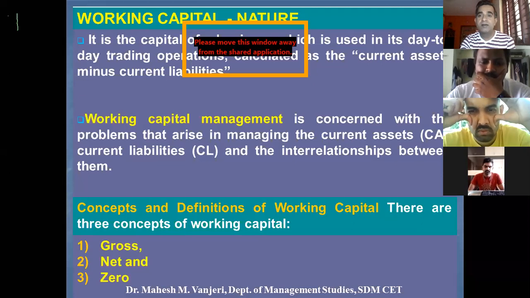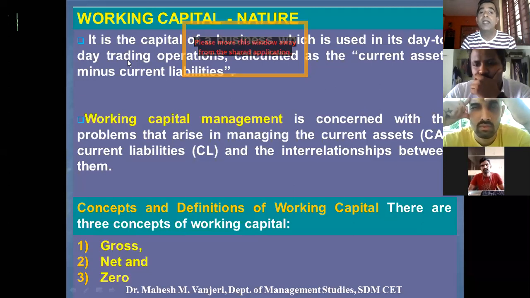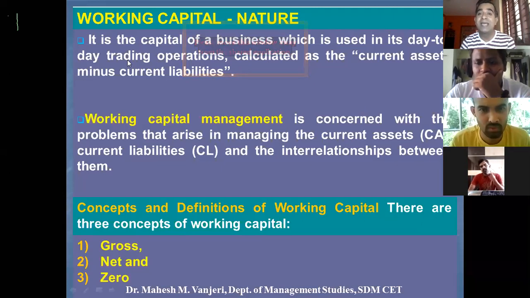So first let us learn in simple what is working capital. It is the capital required to use in day-to-day trading operations, which is calculated by deducting current assets from current liabilities.